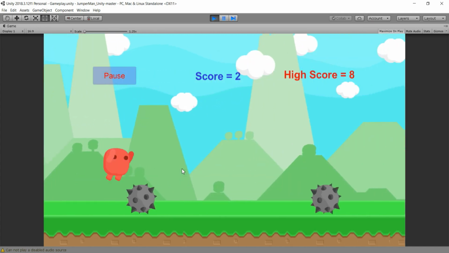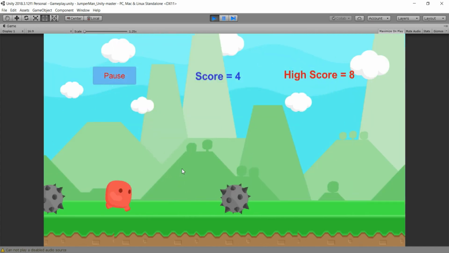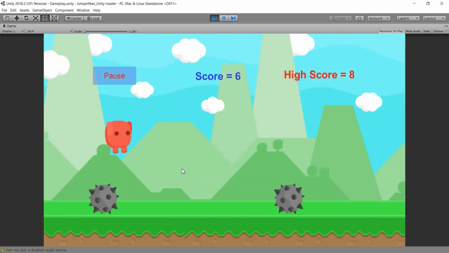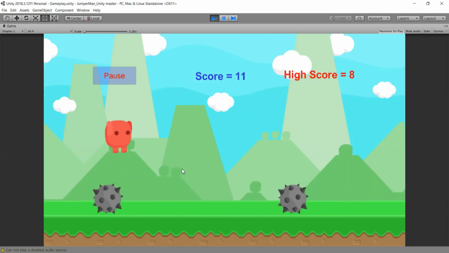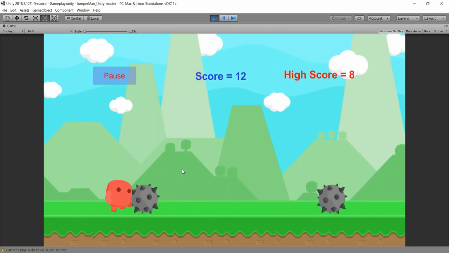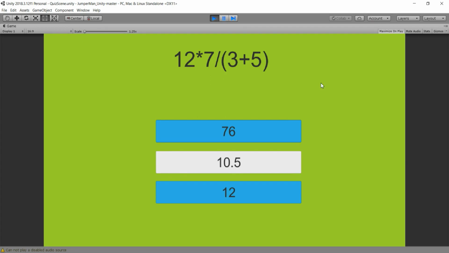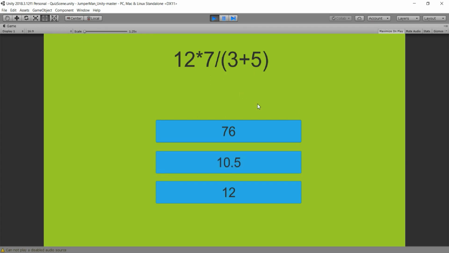And as I said, the purpose in this game will be to avoid these obstacles, and our player gets faster and faster every frame, as you can notice. As long as we play this game, our player gets faster and faster. So notice that now when I hit this obstacle, we see that every 2 times we play this game, we get this quiz scene.